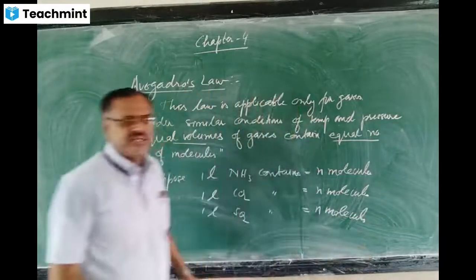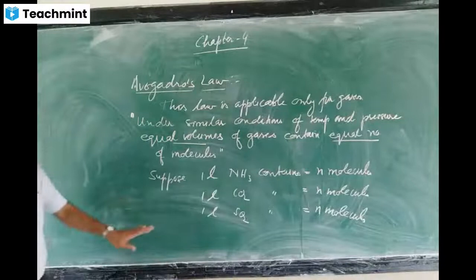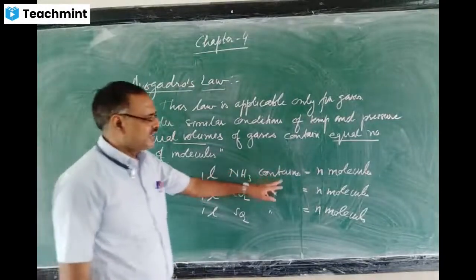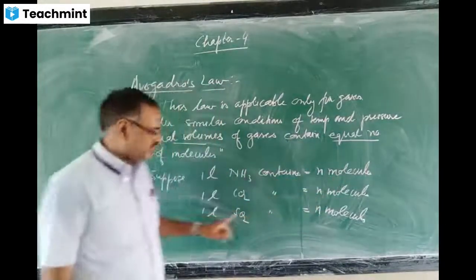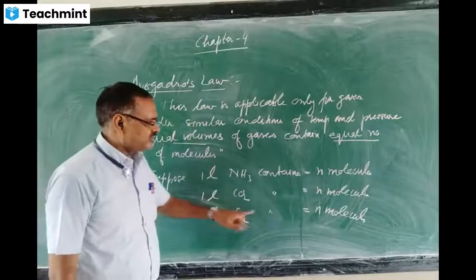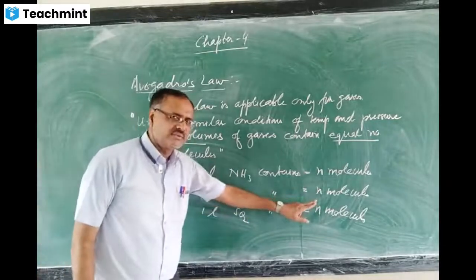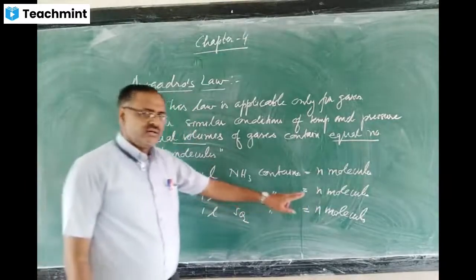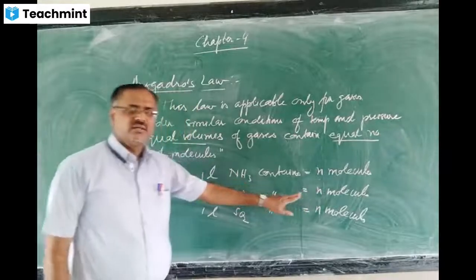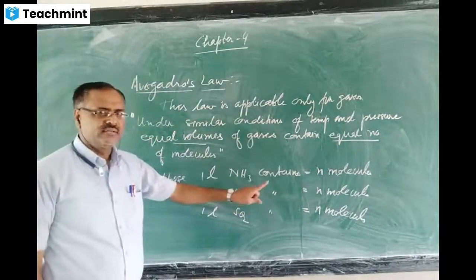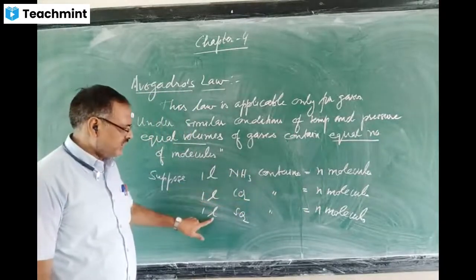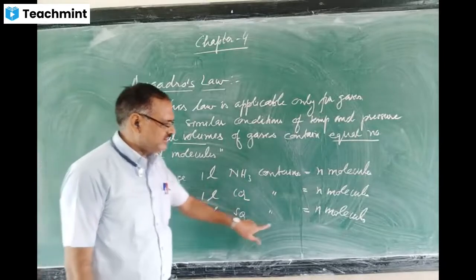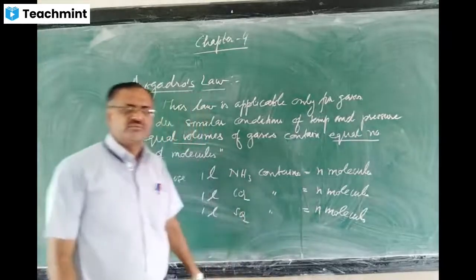So 1 liter nitrogen contains N molecules, 1 liter carbon dioxide contains N molecules, and 1 liter sulfur dioxide contains N molecules.